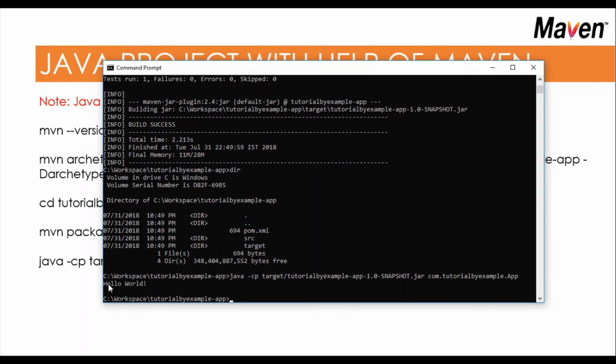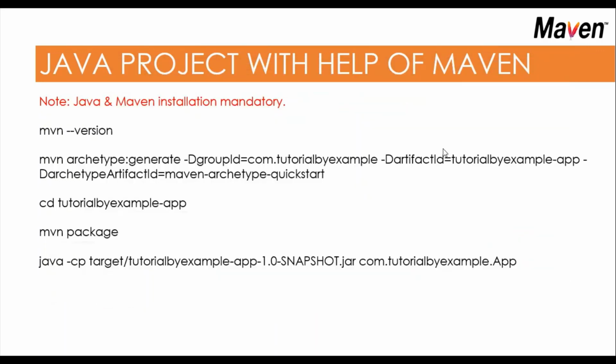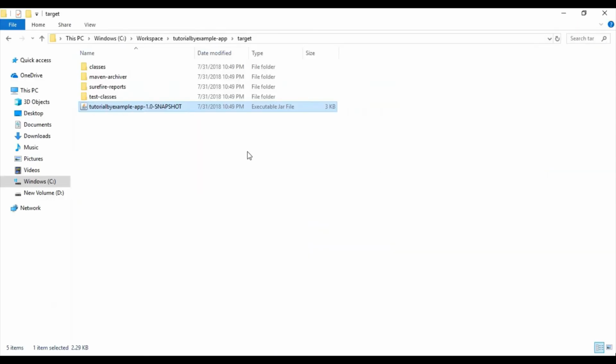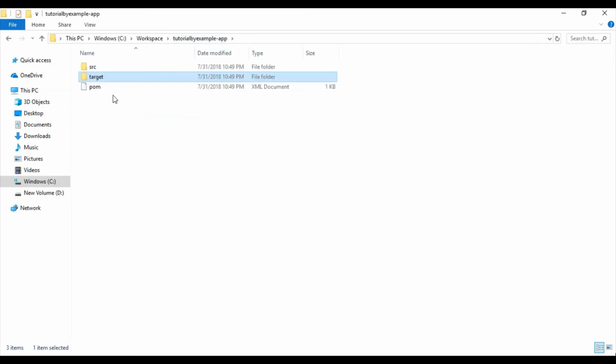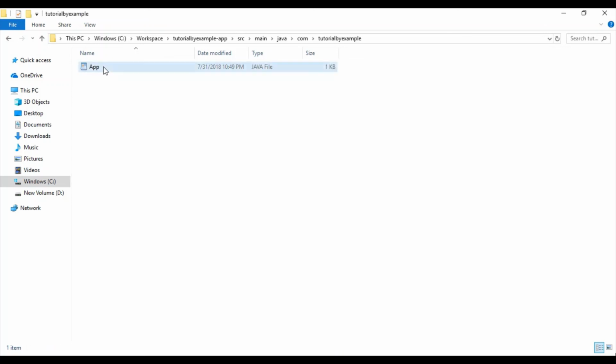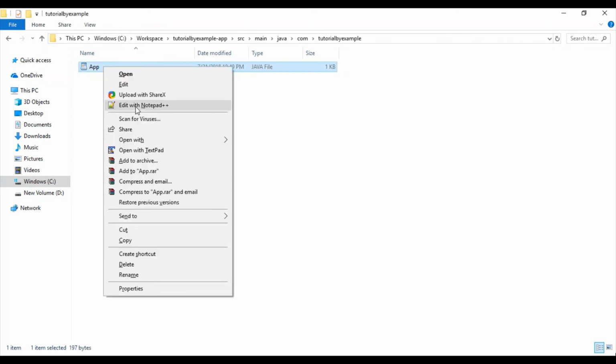Now you are able to see hello world. If I go into this folder, inside main we have java, com, tutorialsbyexample and this file.